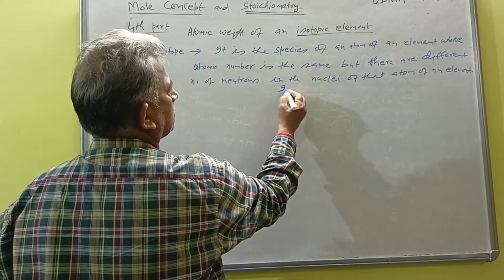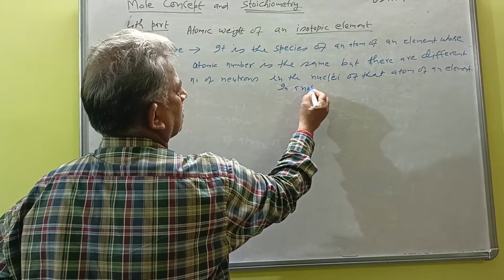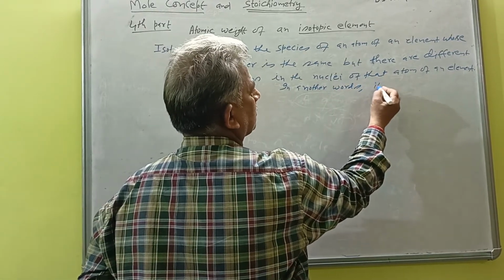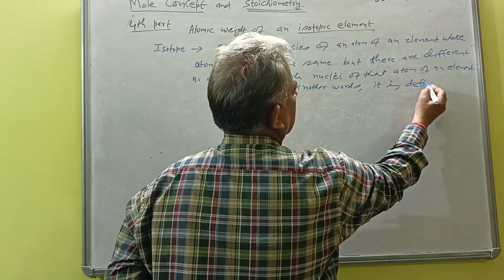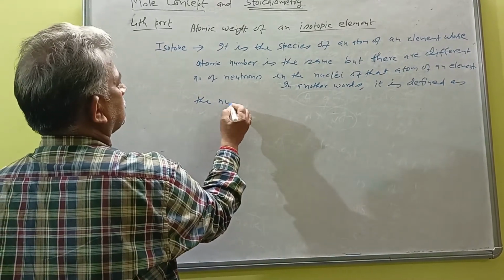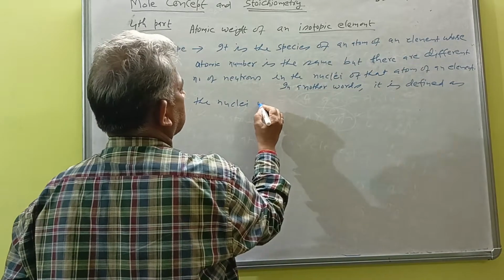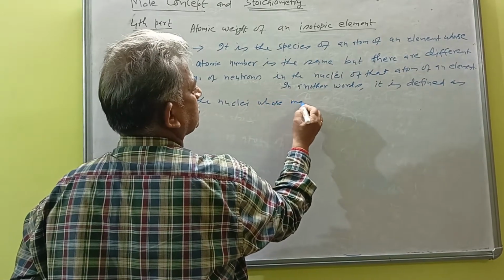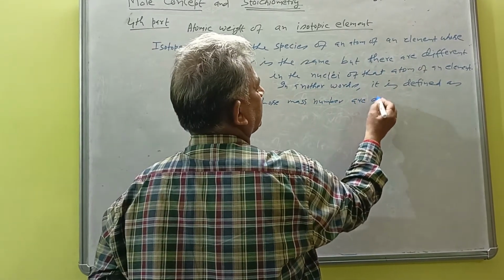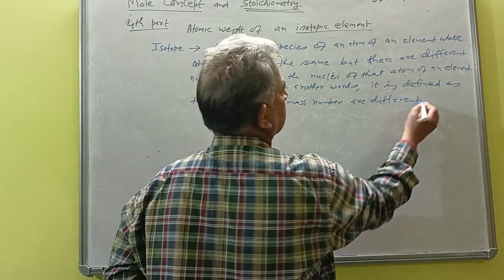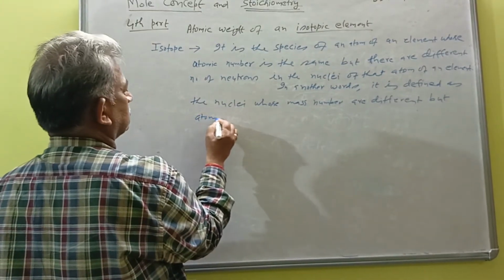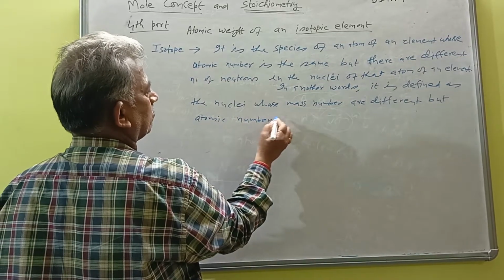In another words, it is defined as the nuclei whose mass numbers are different, but atomic number is the same.